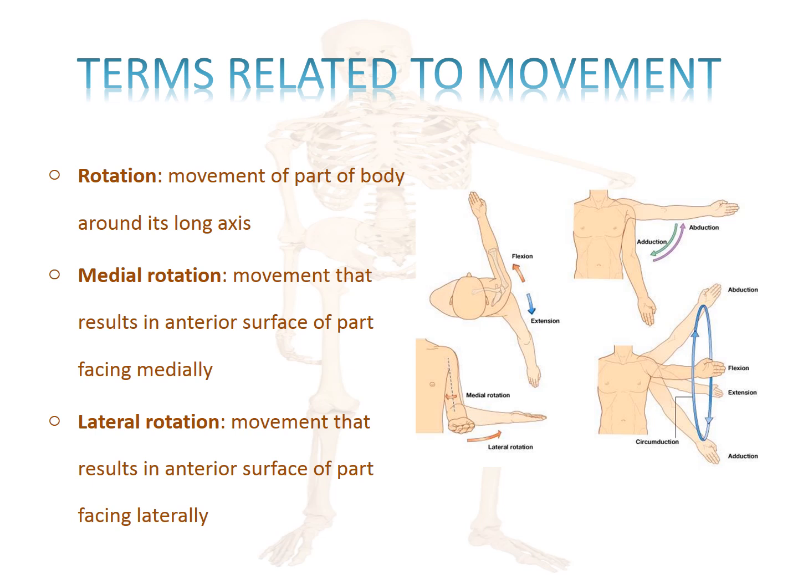Rotation, movement of part of body around its long axis. There are two types of rotation, medial rotation and lateral rotation. Medial rotation means movement that results in anterior surface of part facing medially. And lateral rotation means movement that results in anterior surface of part facing laterally.